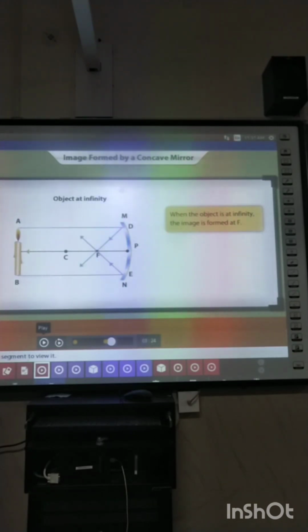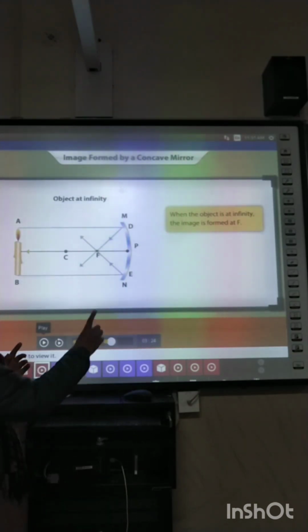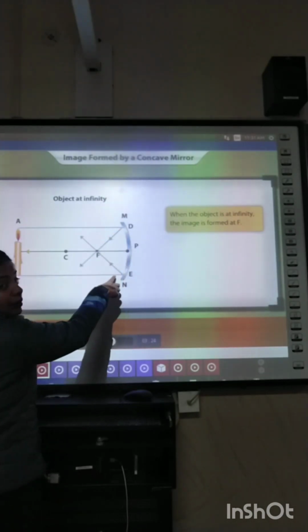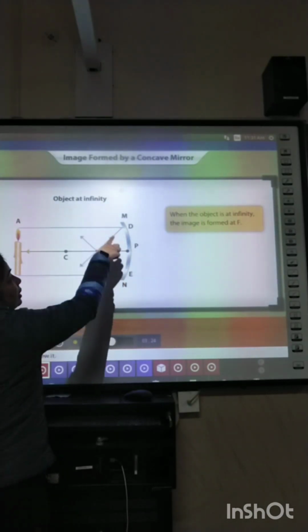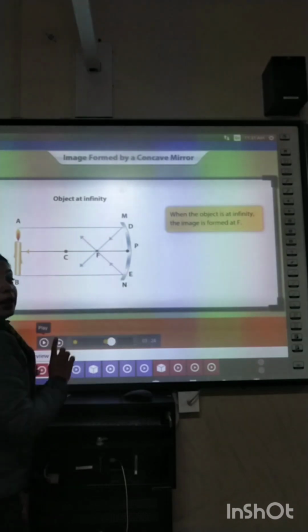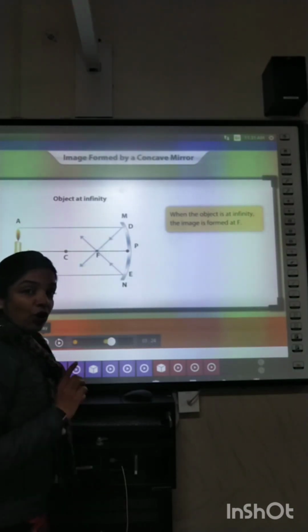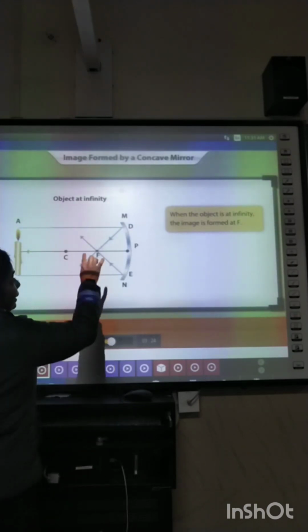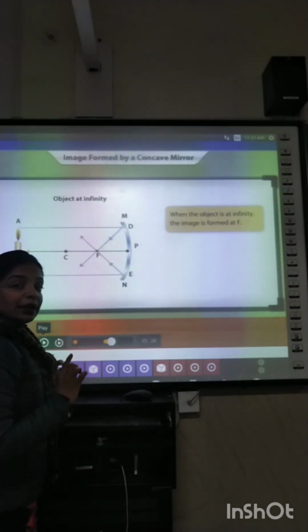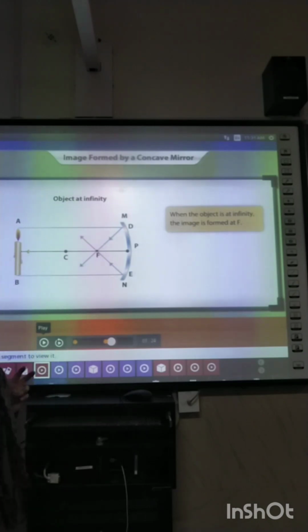When these rays strike the mirror, they bounce back, or reflect, and meet at a point F. Now here the two rays are intersecting.